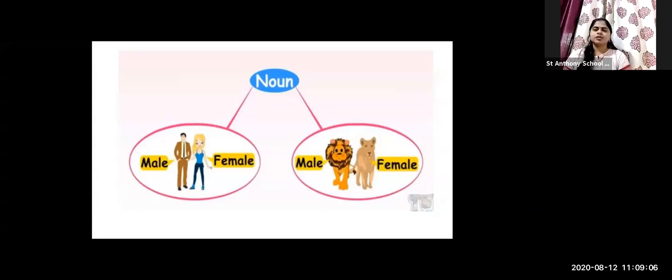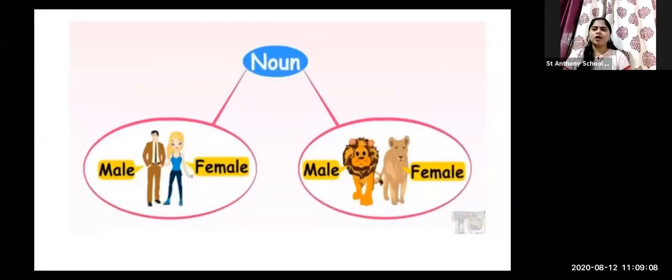So you all are able to see the nouns, male and female, then male and female even in the animals. Yes, still I am able to see the answers in the chat box. It's very nice to see that you all are responding. It's really a very good thing. It keeps me updated that you all are very attentive. Thank you, students. Thank you so much. So let's move towards the next lesson. You all are ready, right? Stop giving the answer now.